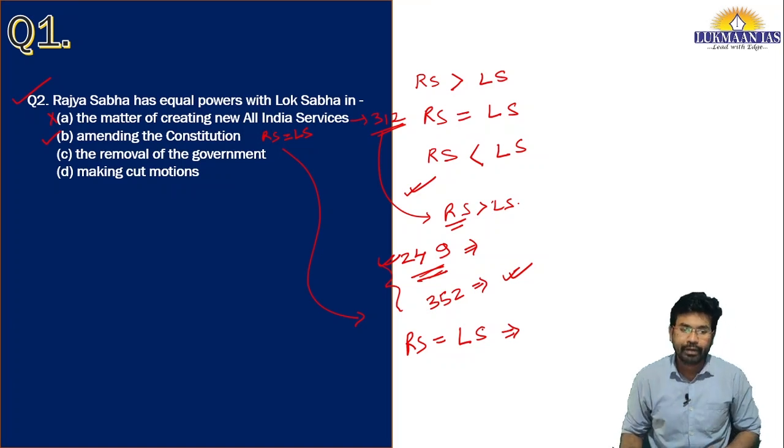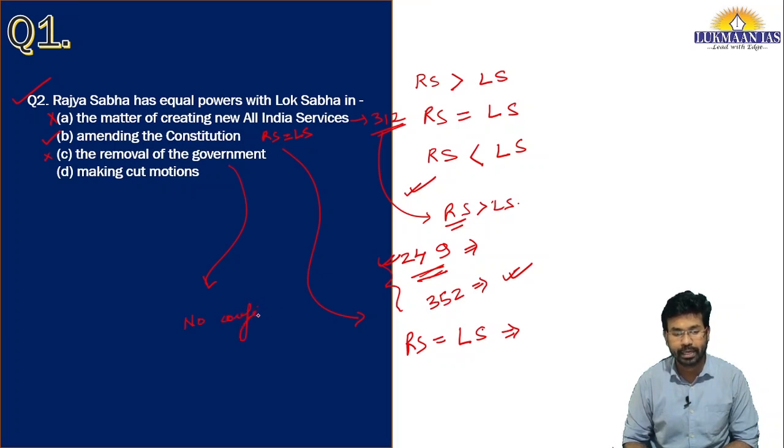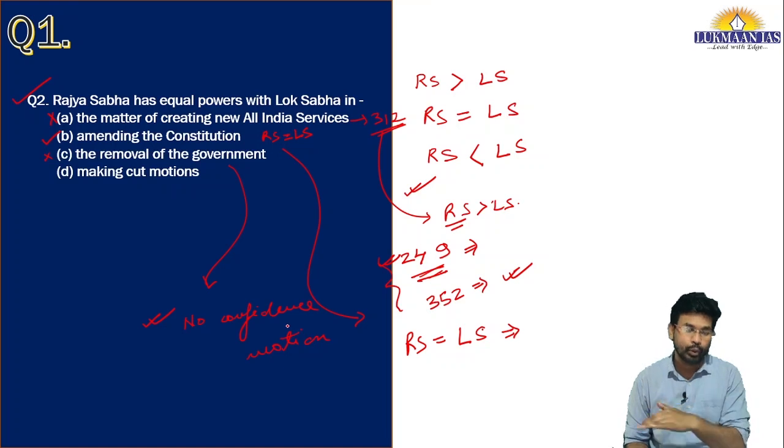Apart from this, if we talk about options C and D, when it comes to removal of the government, a no confidence motion has to be passed. And no confidence motion is a specific thing where the Lok Sabha has the power. So removal of the government means a no confidence motion to be passed in the Lok Sabha.